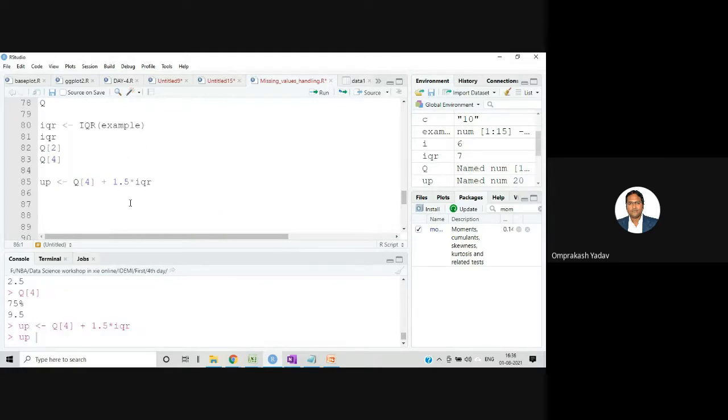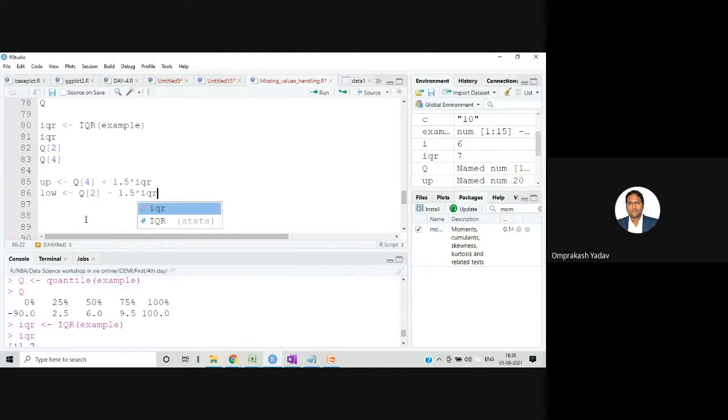So here I can say low, and the lower limit I can set using this particular value, Q of 2. So it's Q of 2 minus 1.5 times IQR, sorry, minus, we have to subtract there.